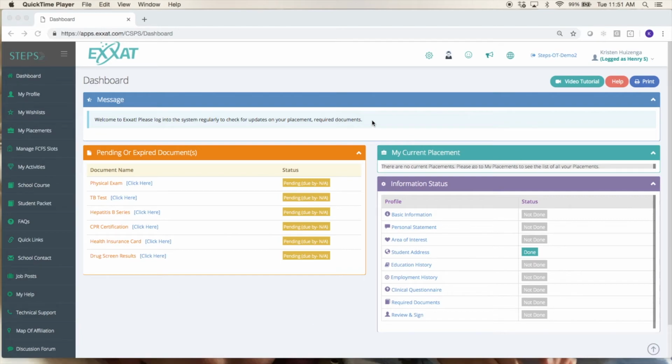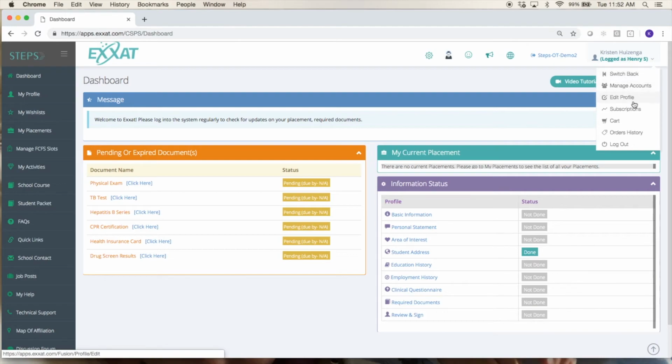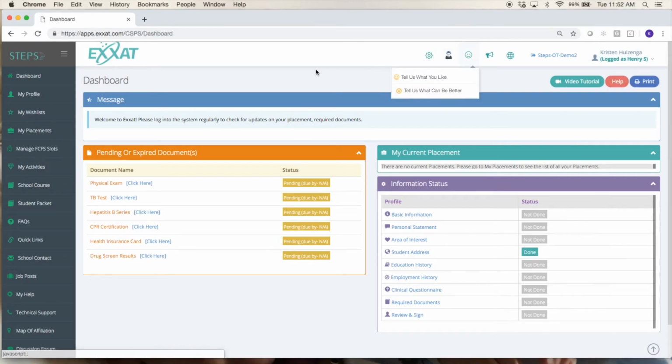When you log in here, you'll see you have a dashboard. Here, instead of Exact here, it'll have your school's logo. And then over here on the right, it should say your name. If you ever need to go in and change your password or anything like that, you can do that over on the right. Then you're going to navigate through the system here using this left-hand menu.